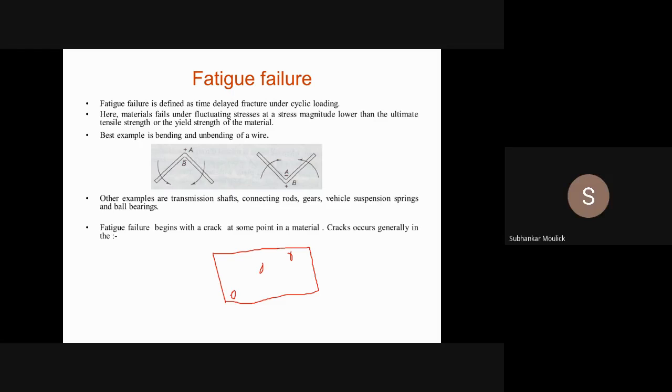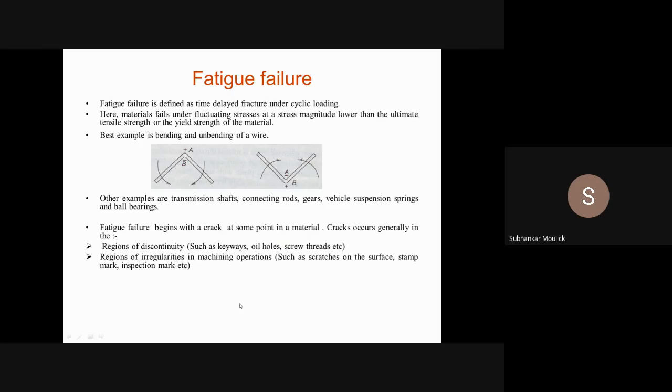Yes, sir. Now, how does a crack normally occur? So far we have understood that fatigue failure begins with a crack present in the structure. Now, what are the different sources of cracks? Cracks normally occur in the region of discontinuities, where there is an abrupt change in the cross-sectional area, such as keyways, oil holes, and screw threads present in the component.